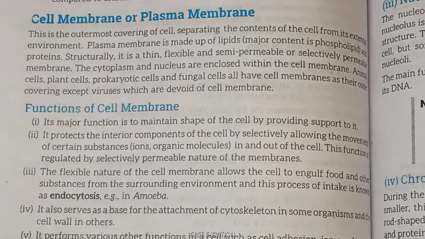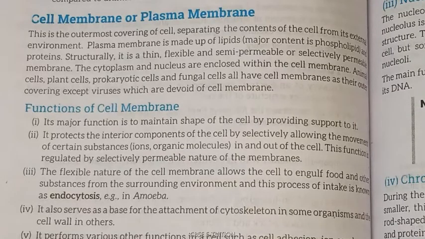Now we will go for the functions of cell membrane. Its major function is to maintain the shape of the cell by providing support to it. It is the outermost layer, that's why it controls the shape of the cell.